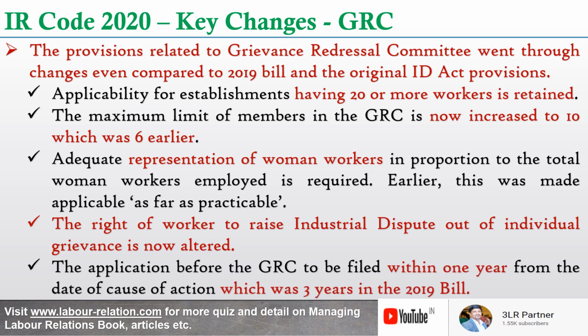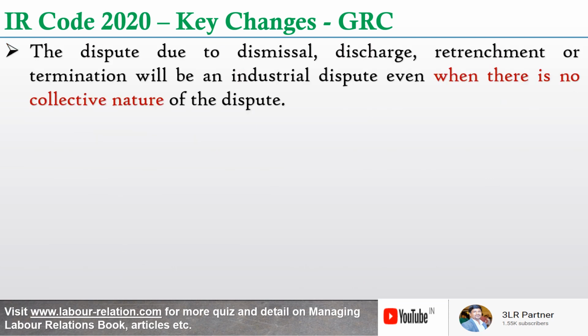And the application before the GRC, which is the grievance redressal committee, is to be filed within 1 year from the date of cause of action, which was actually 3 years in the 2019 bill. And the dispute due to dismissal, discharge, retrenchment, or termination will be an industrial dispute even when there is no collective nature of the dispute. It's not new to the law, but now it is provided under the grievance redressal machinery chapter.